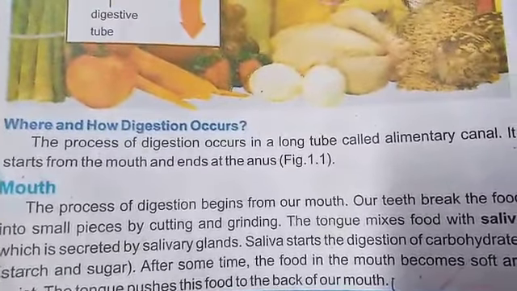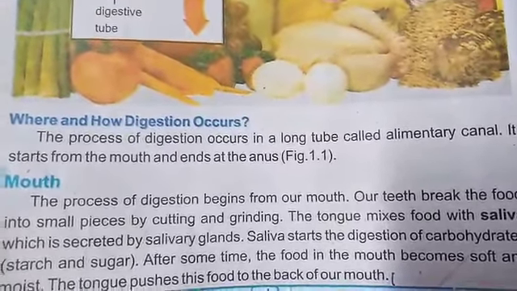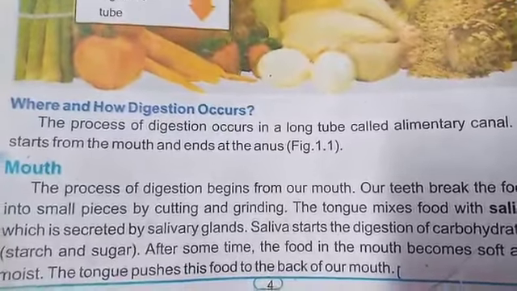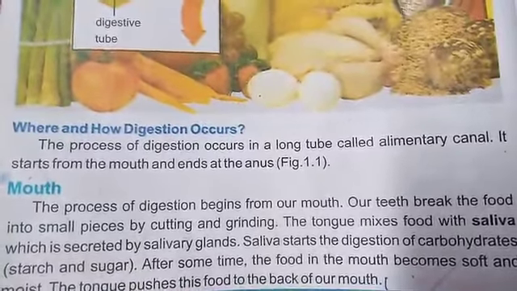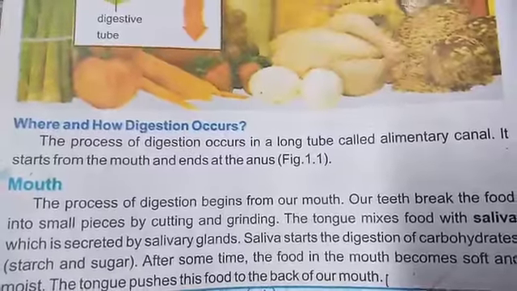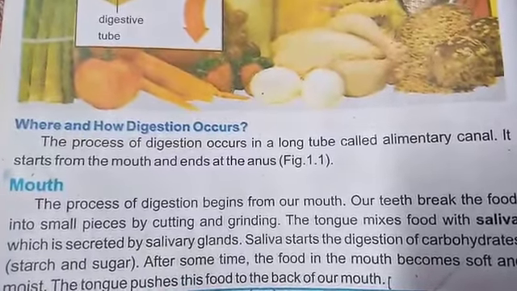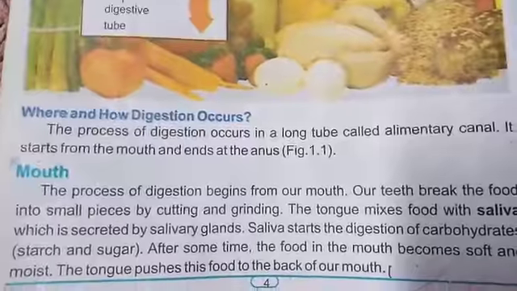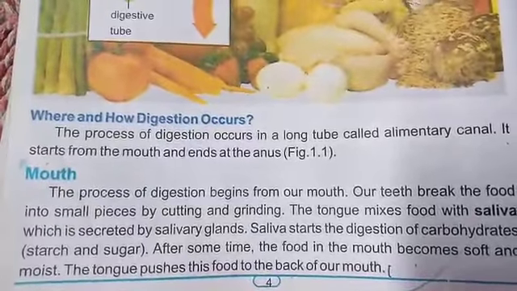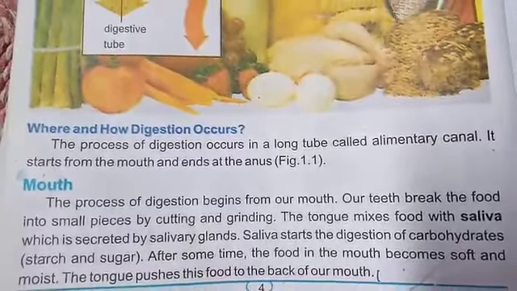The process of digestion takes place in a long tube in our body that is called the alimentary canal. This tube starts from the mouth and ends at the anus. So the mouth is the first part and the anus is the last part of the digestive system. The digestion begins from our mouth.